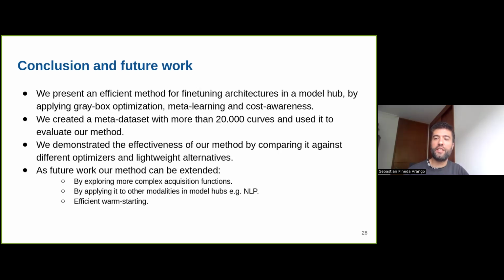Another interesting research question that could give a lift to the performance, or even be a completely orthogonal approach, is how we can select the best initial configurations for the optimization so that they are not only well-performing, but also efficient.